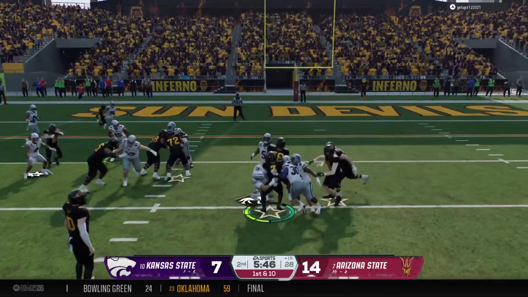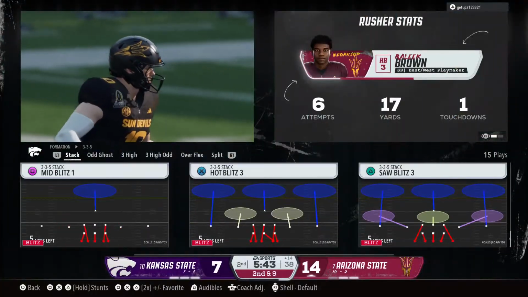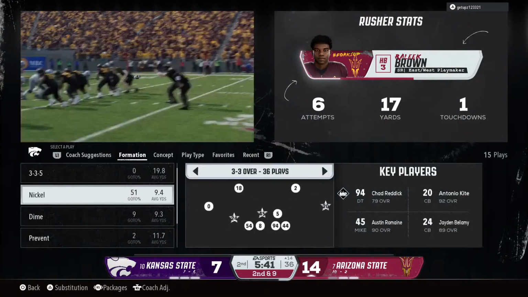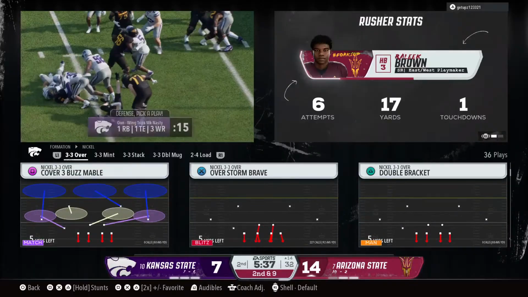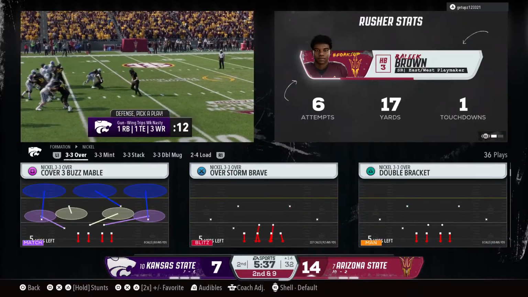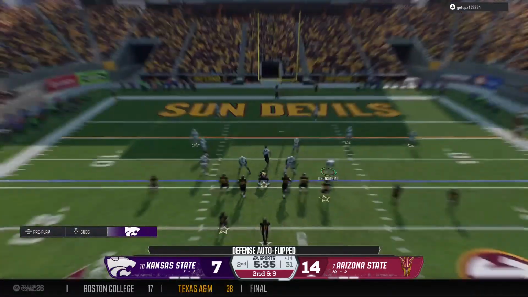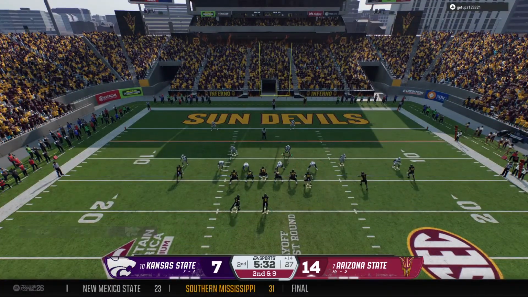On first down, why not keep it on the ground? Stopped right there at the line. No gain. That back just had nowhere to go. Got to give credit to the defense and their run fits on that play. Coming to the line on second down. This is important. They want to avoid a third and long.